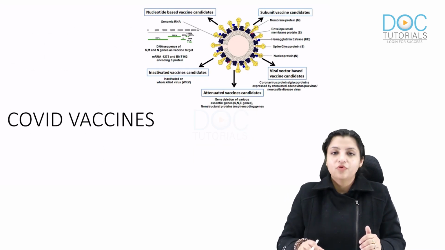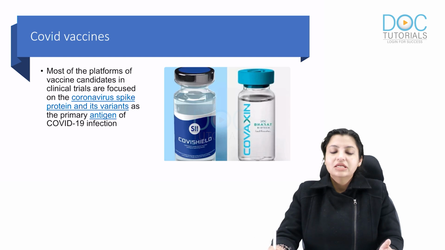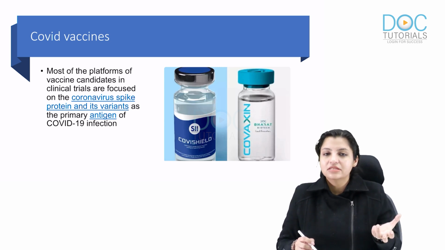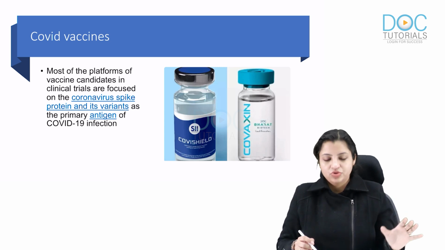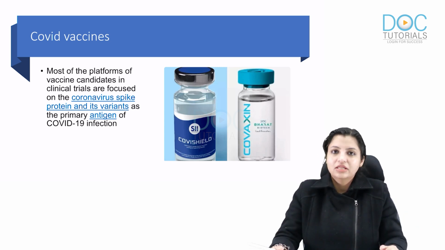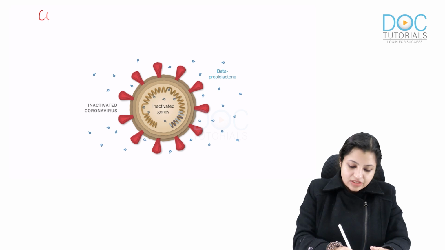So we are going to focus on India. In India, basically we came up with 2 vaccines. One is called Covishield, the other is called Covaxin, and the majority of the COVID vaccines are based upon the spike protein. They are focused on the corona spike protein and its variants as the major antigenic determinant. So now let's understand the difference between these 2 vaccines. Coming first to Covaxin.